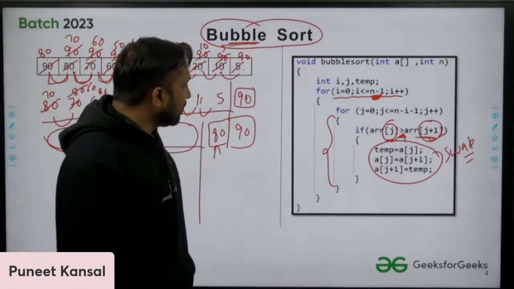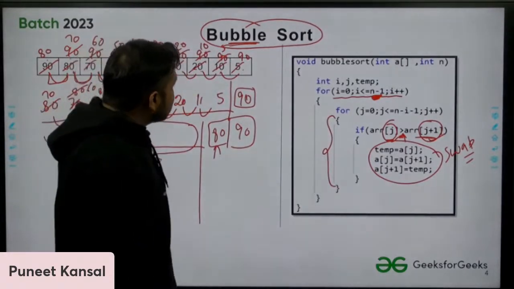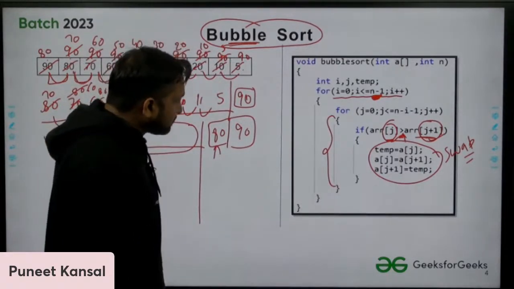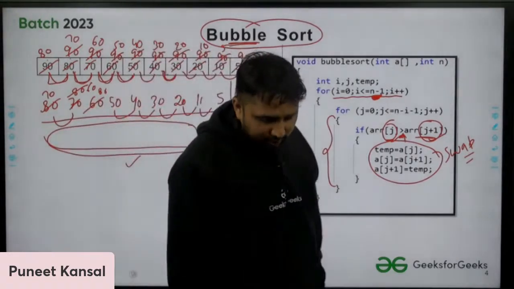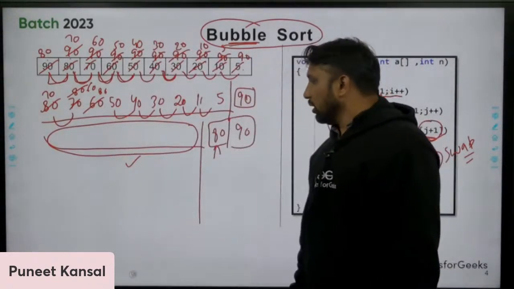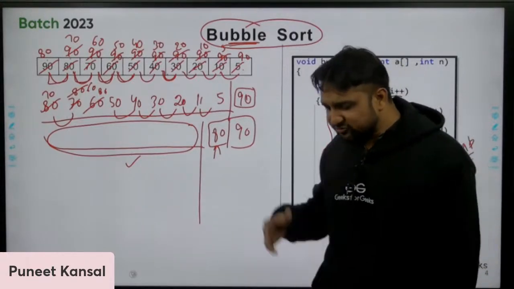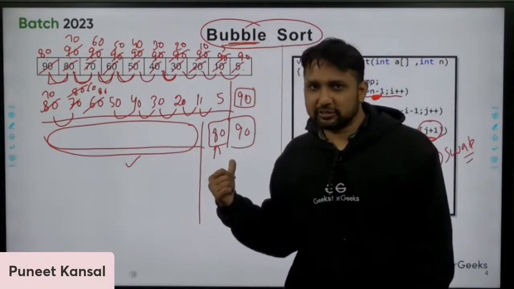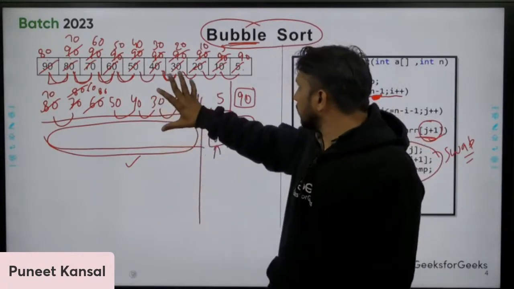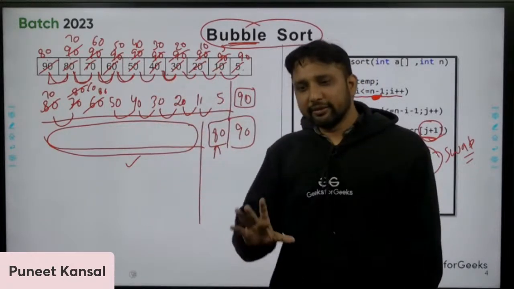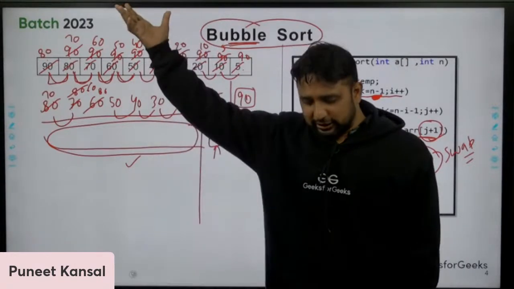Okay. Now, let's go into more detail. So let me tell you one thing. Now let's find out the complexity of this algorithm first. If we are able to find out the complexity of bubble sort in detail, then that will make it easy for us to find out for other algorithms also.